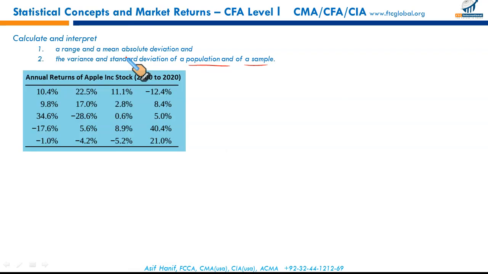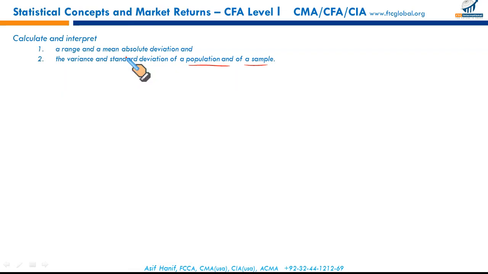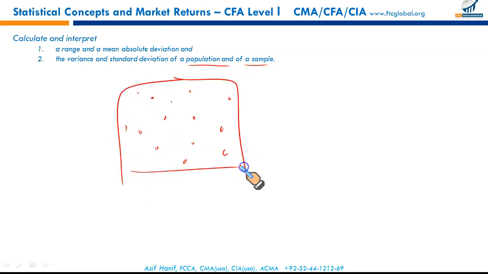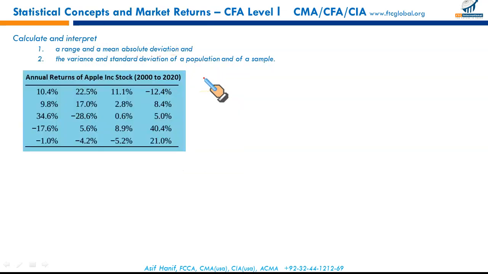Now these are the measures of dispersion. How the data is spread out. How the returns are spread out. Those measures that measure the spread, how the data is dispersed, these are called the measures of dispersion. How much there is spread in data. So these are the measures of spread: range, mean absolute deviation, standard deviation, variance, for both population and sample.